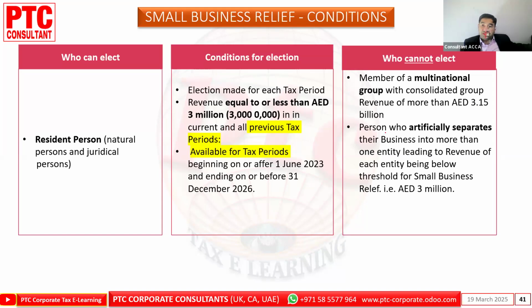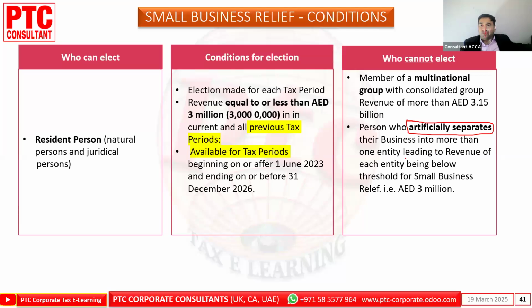Now here, there is the person who artificially, many people in the market are saying, let's split our company into 2 or 3 units. Now you are doing the same business, but you made 3 trade licenses due to avoidance of taxation, or because you want to take the SBR. So this is the artificial separation.